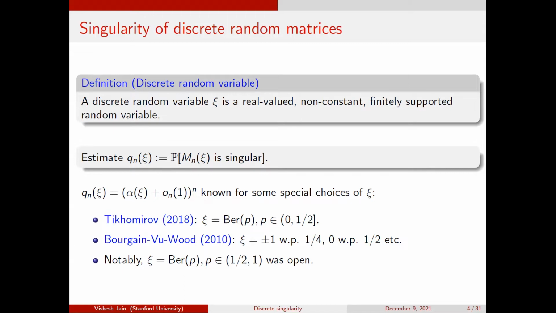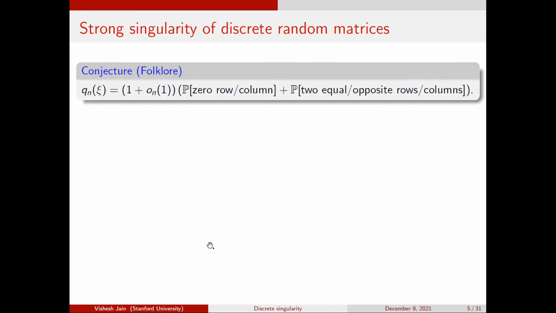And really, the mechanism of singularity is different, right? Because there it's really coming from a row or column being 0, and here this is something involving 2 rows or 2 columns. So this couldn't really be handled by the techniques before, and I think this was a good motivation for us to work on this thing. So can you say something about this, even about the log of the probability, for P between a half and 1 fixed?